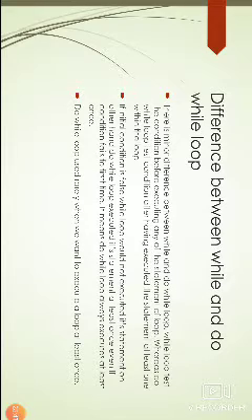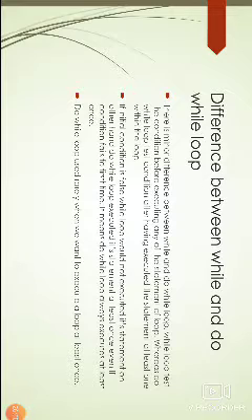So what is the difference between while and do while loop? There is a minor difference between while and do while loop. While loop tests the condition before executing any of the statements of the loop, whereas do while loop tests the condition after having executed the statements at least once within the loop.